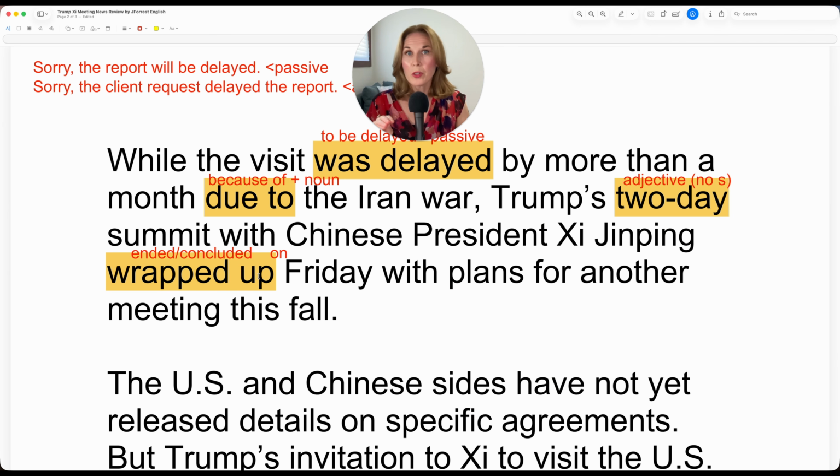Regardless of which one you use, wrap up and conclude, technically you need the preposition on before the day of the week, on Friday, on Monday, on Tuesday. It's very common in casual speech to omit the preposition, and it is common in journalism as well, where often information is condensed because the number of words matter.